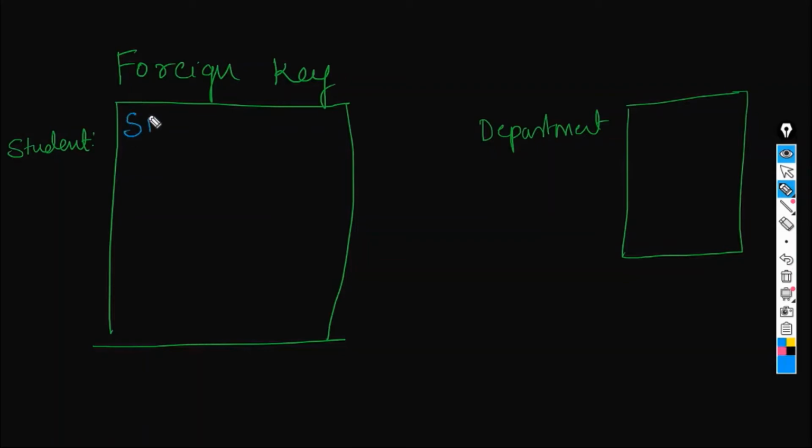Let's have a student ID, which is integer data type. Student name, usually it will be first name, last name, but let's take only one column. Varchar 15. And then age, that will be again integer. Now we'll have a department ID.